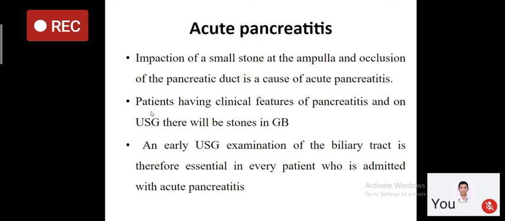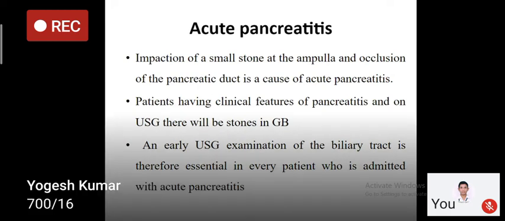So these patients will have clinical features of pancreatitis. What are the clinical features of pancreatitis? The patient will have severe pain in the epigastrium and sometimes in the right hypochondrium, which radiates to the back.